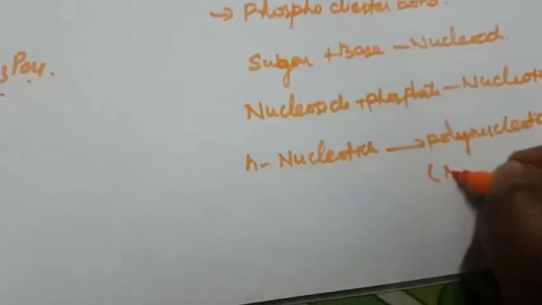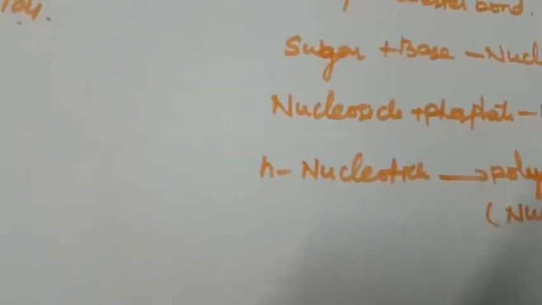Polynucleotide, that is called nucleic acid. This is called nucleotide and nucleoside. So the next topic, the last topic of this chapter, is what are the types of RNA.